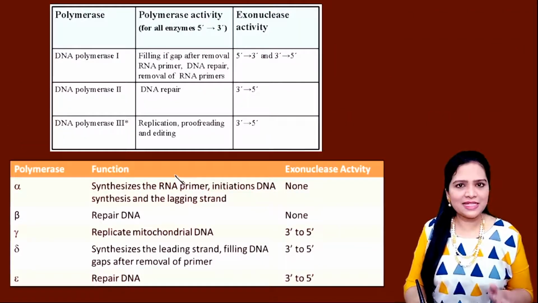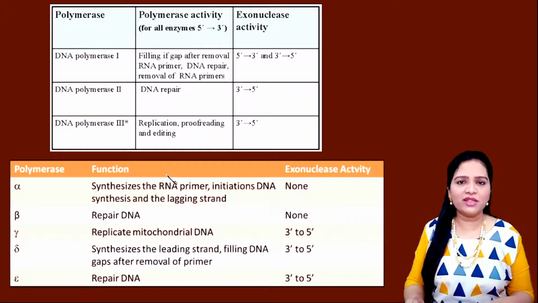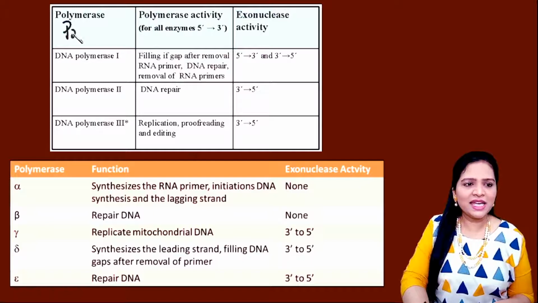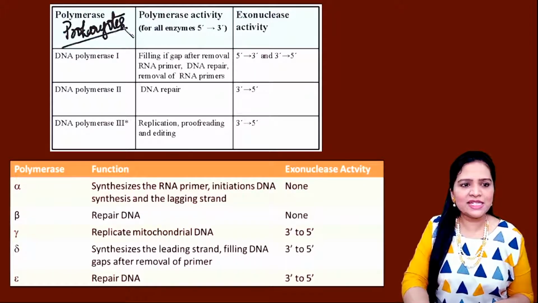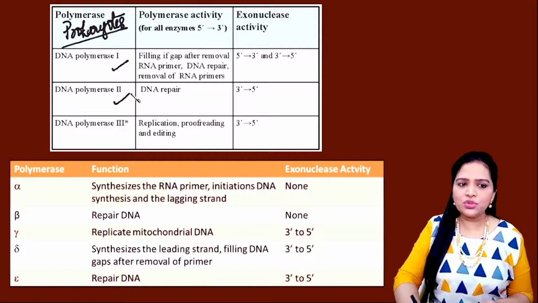So look at this table. This is about the DNA polymerase enzymes needed for DNA replication. The first one is in case of prokaryotes. In a bacterial cell, in a prokaryotic cell, 3 types of DNA polymerase enzymes are needed for replication: DNA polymerase 1, 2 and 3.